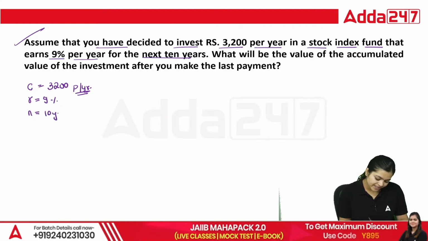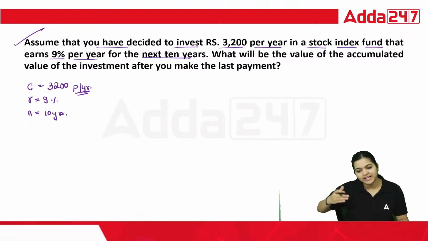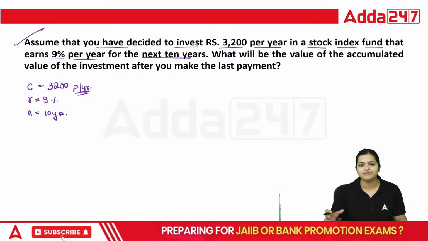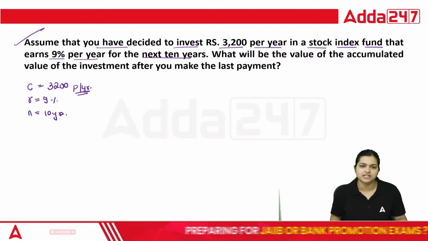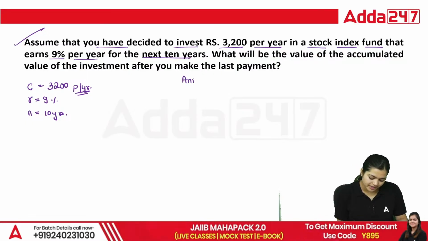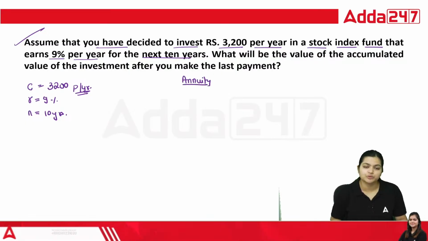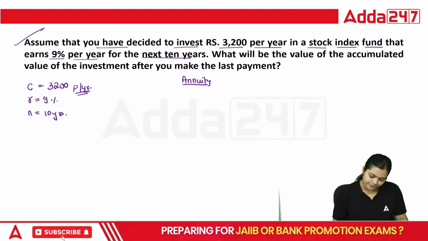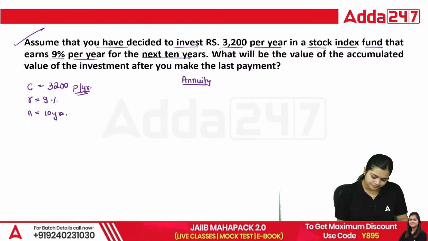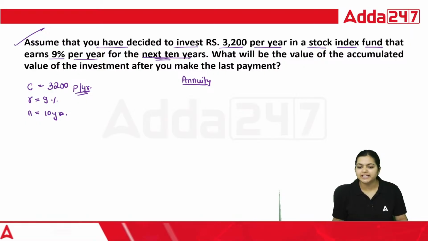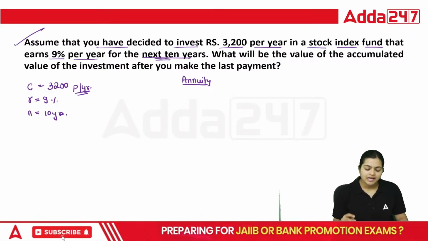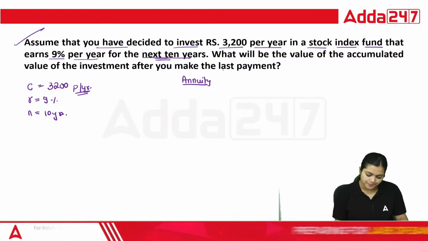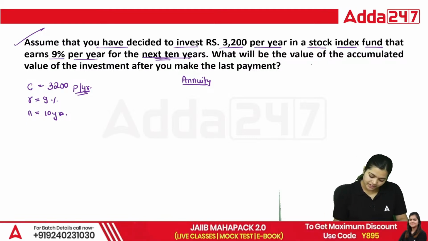For 10 years. So when there is an equal installment of your payments for some specific time period, that is going to be your annuity. But as you can see here, we are investing per year. So at the end we must be investing. If nothing is mentioned, we are going to say we invest at the end. So they are also giving one hint.